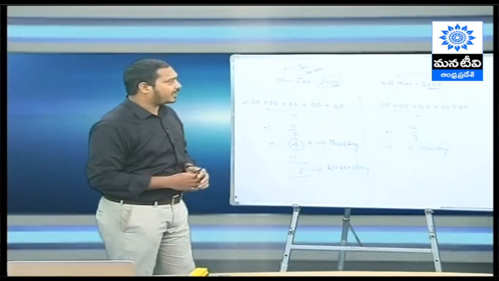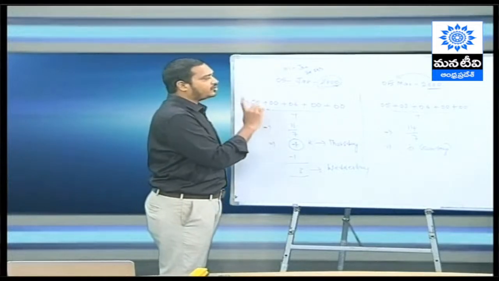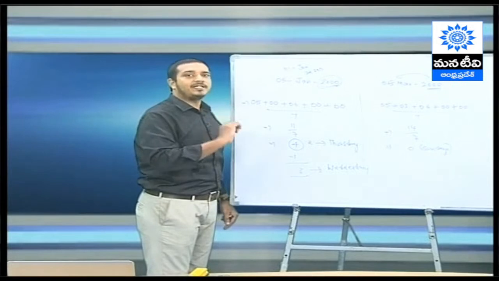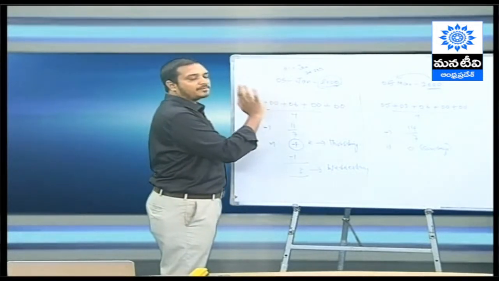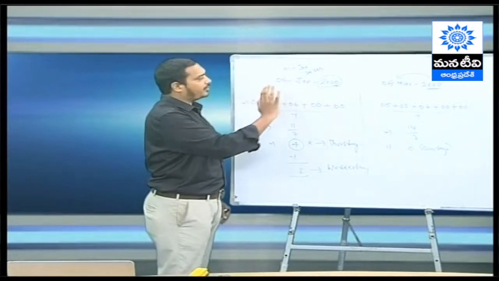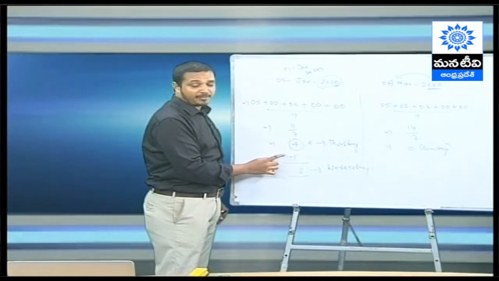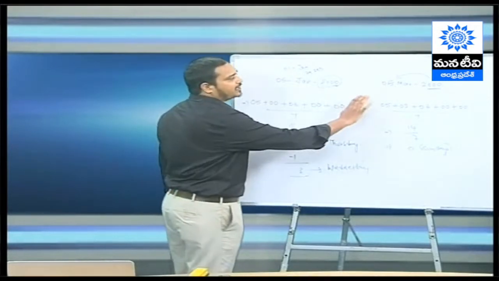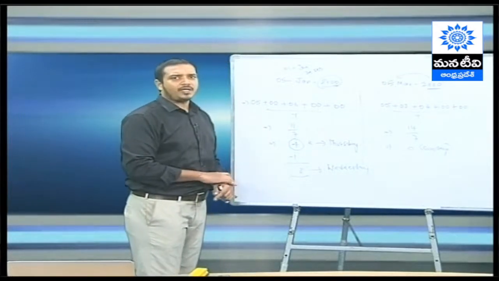Fantastic. So after I know it's a leap year, the condition I need to check is whether the date is from 1st January to February 29th, or from 1st March to December 31st. So here in this case I know it's between 1st January and 29th February, so definitely whatever the remainder I get, I need to subtract 1 from that so that I'll get the answer. If it is from 1st March to December 31st, no need to change anything, just proceed as it is. Alright, I hope you understand how this works.